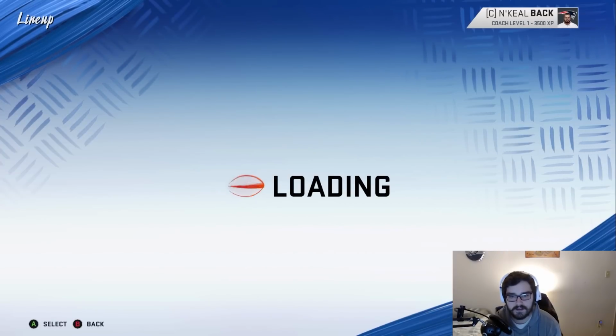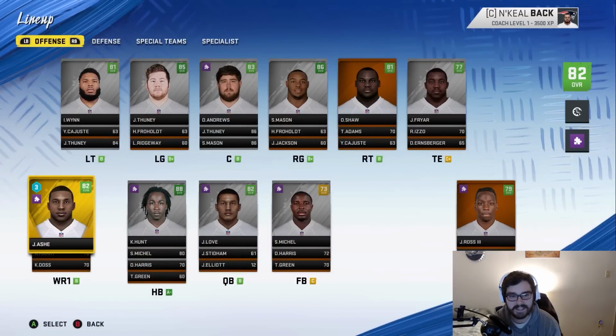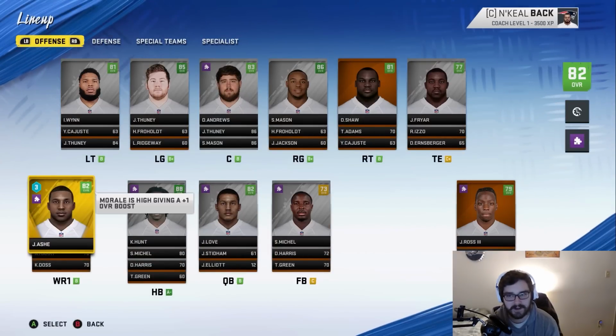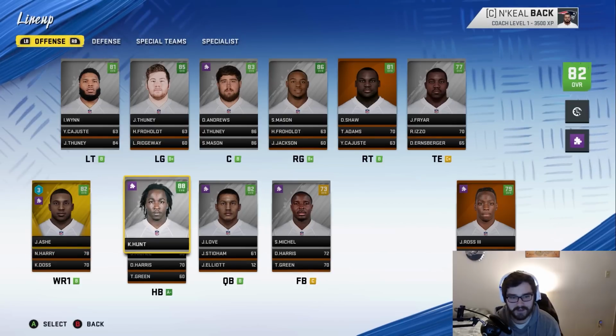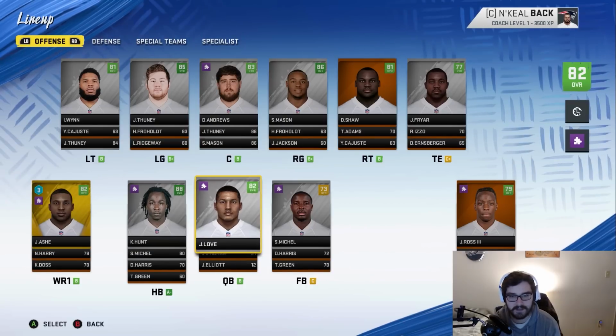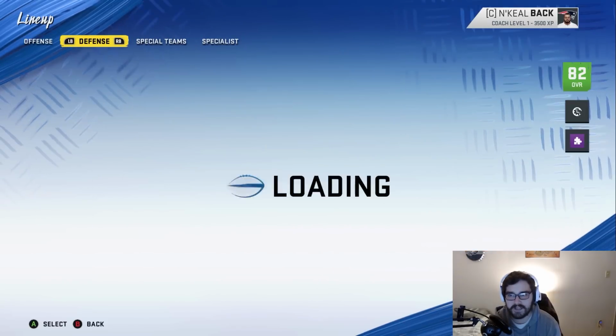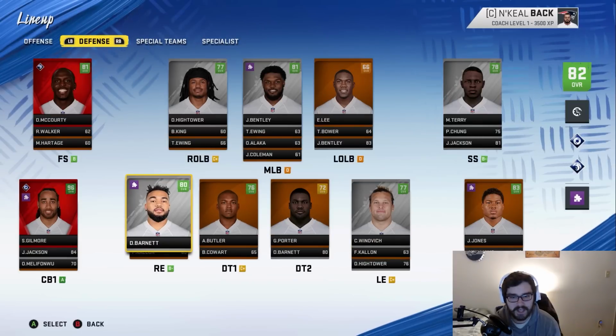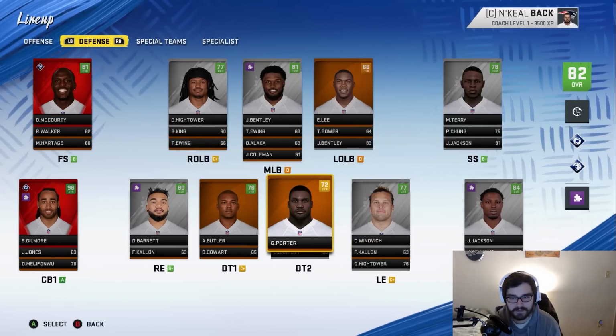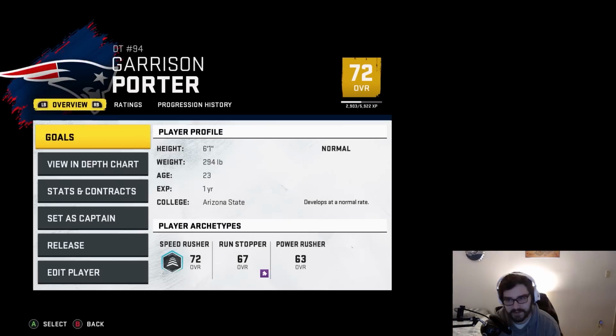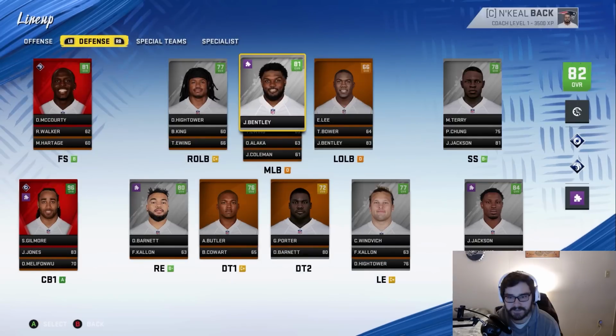Anybody on the offense? I'm assuming the receiver did. He did. He's an 82 overall with 3 more experience points. Superstar development for him too. I'm really happy we were able to land him because he turned out to be a stud. Fryer didn't go up in development, but that's cool. I don't think anyone here on the defense went up in development, which is kind of upsetting. I thought Porter might have, just because he had a really good season. He's up to a 72 overall. I still may try to replace him though.